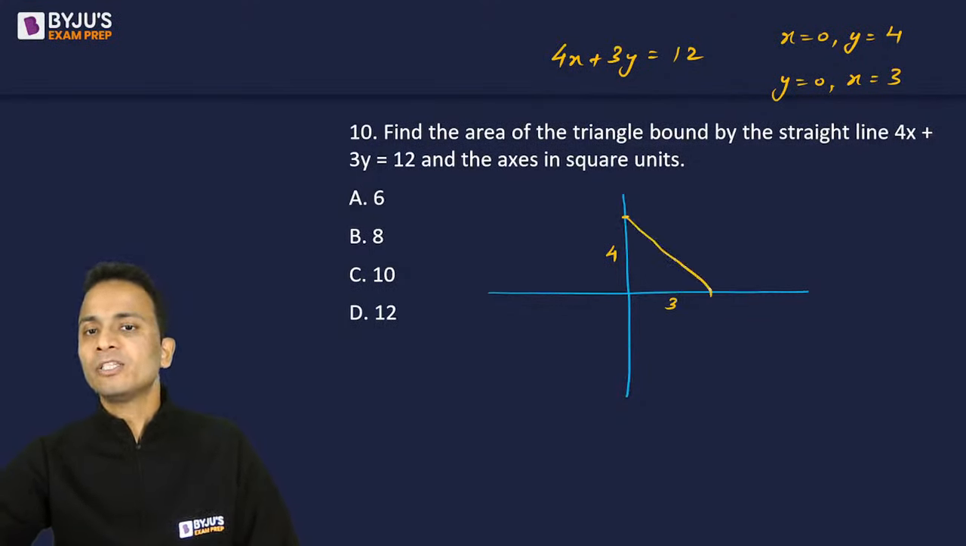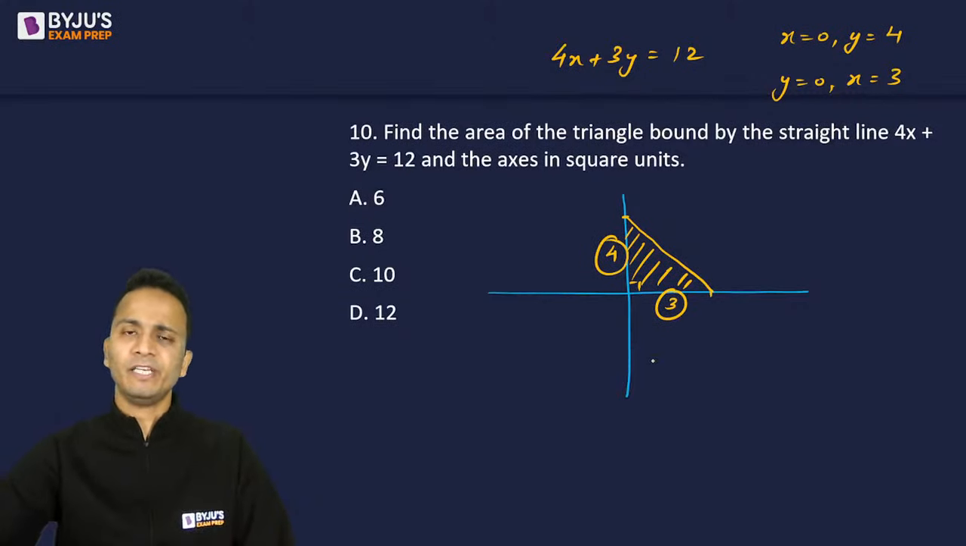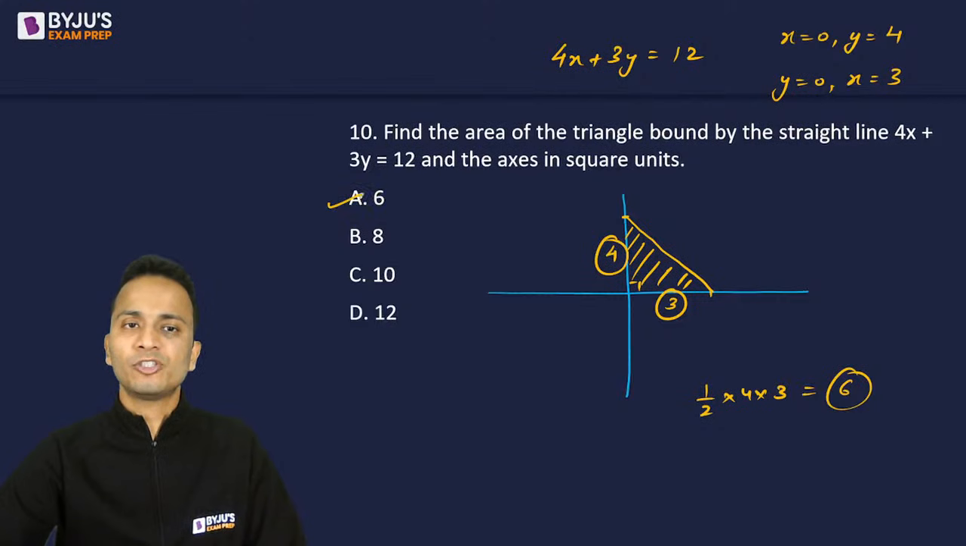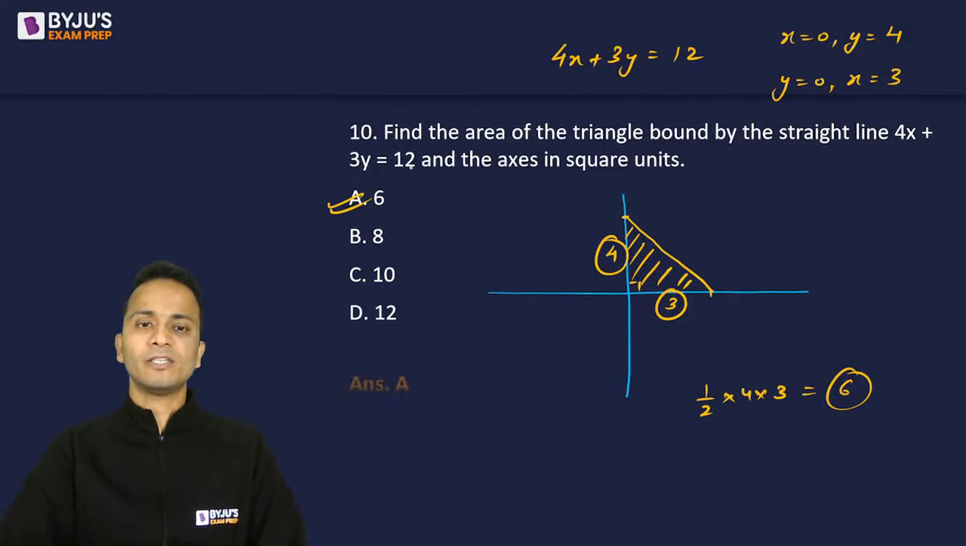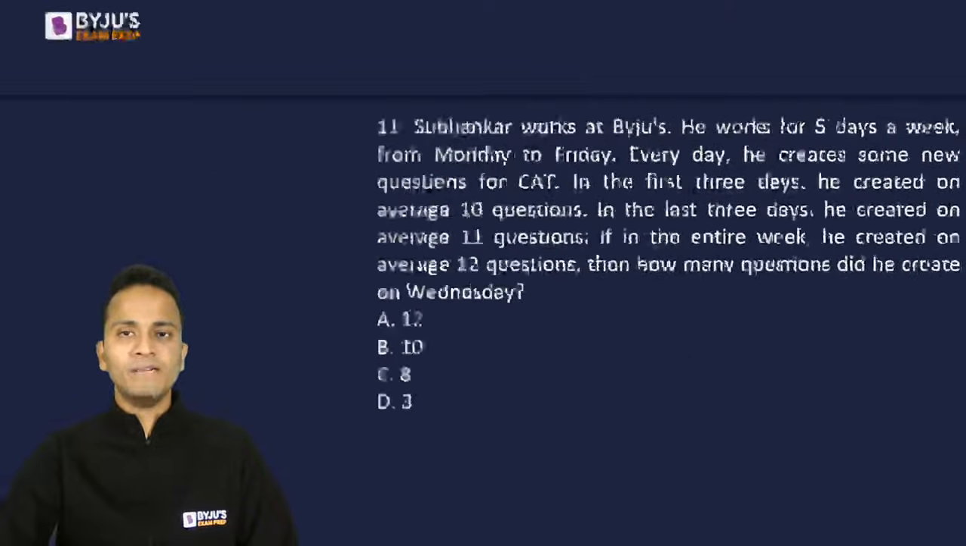Now the line is joining these 2 points. So the triangle that is formed is this one with the length of perpendicular sides as 4 and 3 respectively. You can use half into base into height. So half into 4 into 3, that is 6 units, will be the area of this triangle. So option A is the correct answer. All right. Let's move on to question number 11.